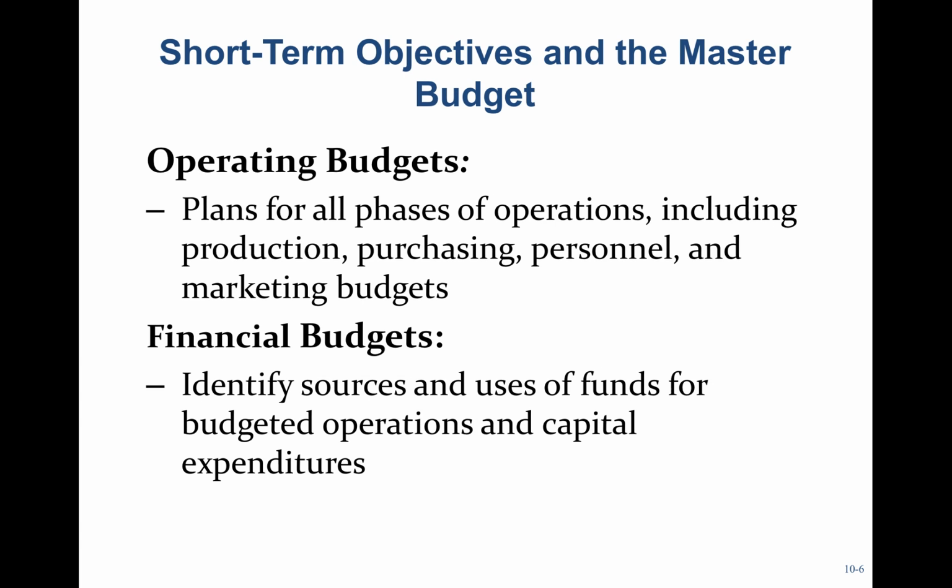So there are 2 types of budgets within the master budget. The operating budgets are those that we use to run our operations. So the sales budget, production budget, and material, labor, and overhead budgets are all considered operating budgets. Then financial budgets are those budgets that look at our financial position. So the cash budget would be a financial budget, as well as your budgeted financial statements, budgeted income statement, and budgeted balance sheet.